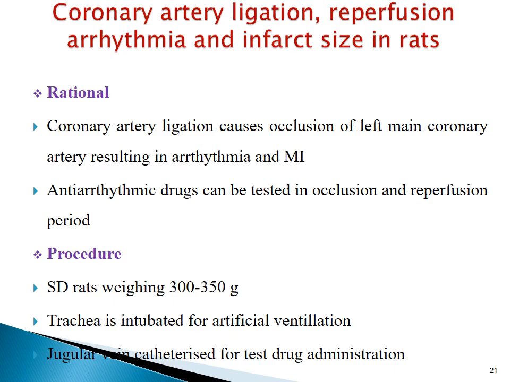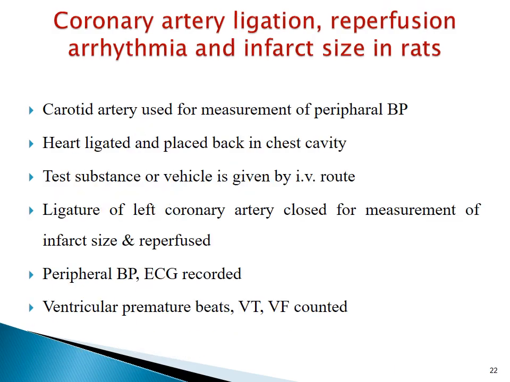SD rats weighing 300 to 350 gram are selected. They are anesthetized. Trachea is intubated for artificial ventilation and the jugular vein is catheterized for test drug administration. Carotid artery is used for measurement of peripheral blood pressure.